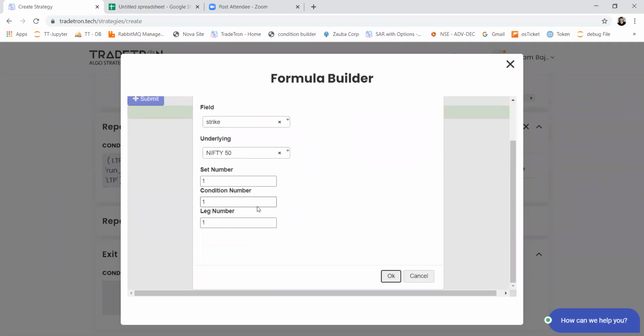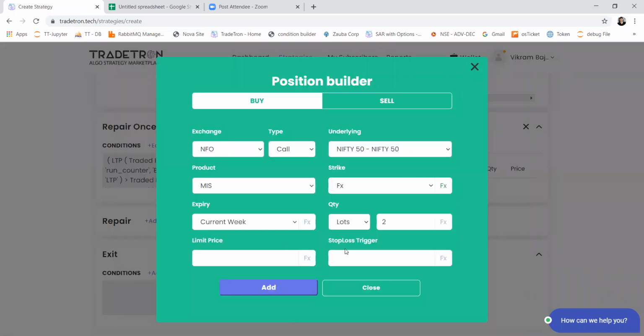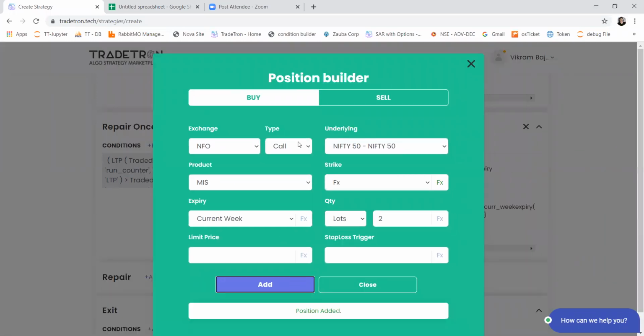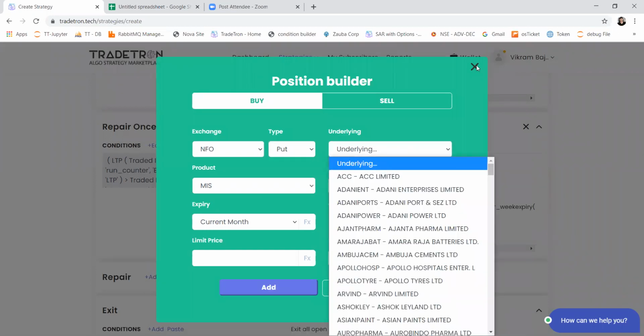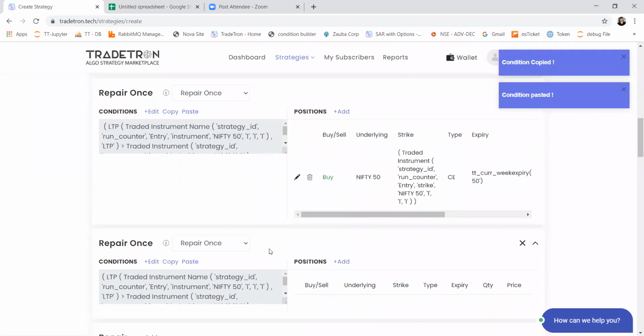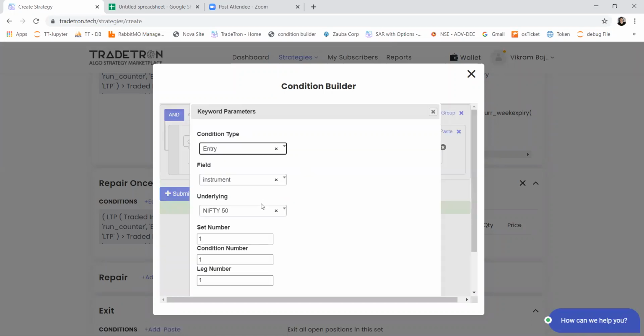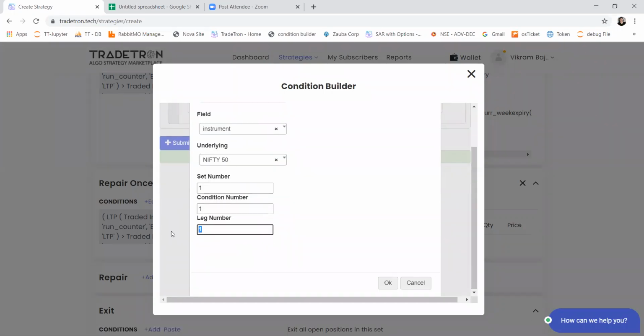And my leg number is 1, and this is set number 1, so I'm putting it as 1, 1, 1 and adding this position. Similarly, we have to add one more repair condition. You can just copy this condition and paste it here. In this case, I am applying stop loss on the put position, which is leg number 2 in my position.